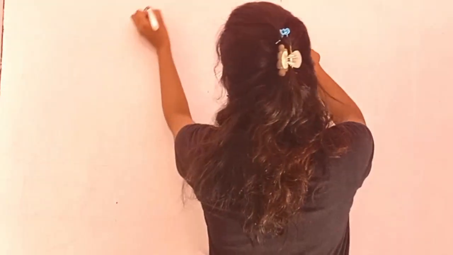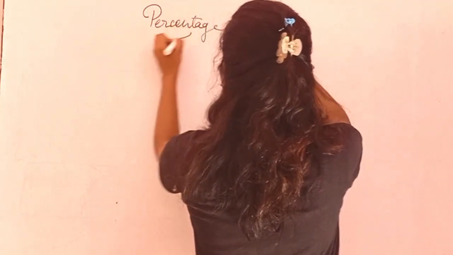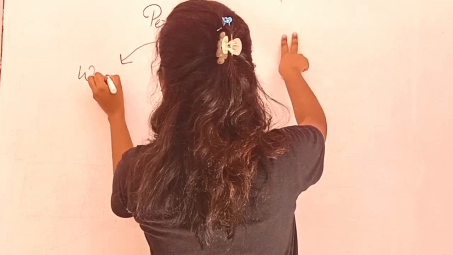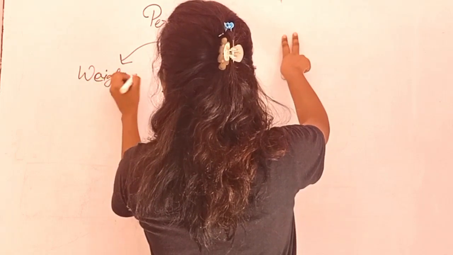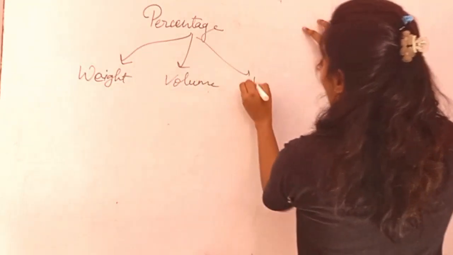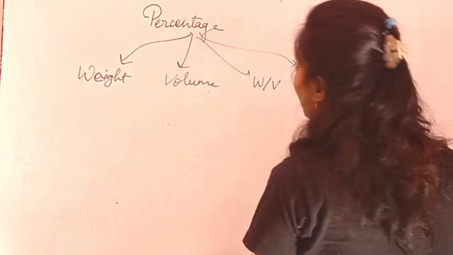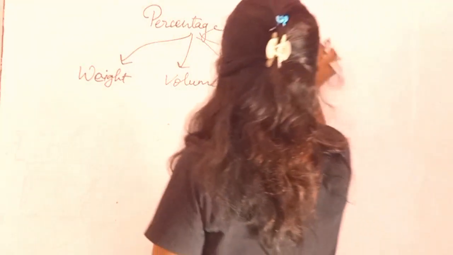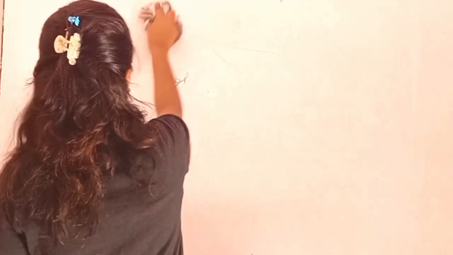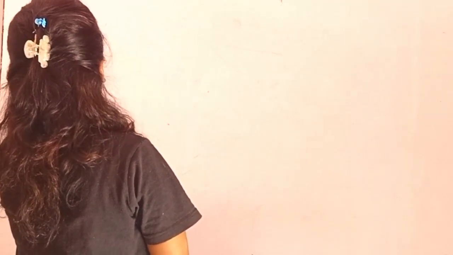Now we're going to put our ion percentage, and we will be having mass percentage, weight percentage, volume percentage, volume and mass percentage, and I hope this is clear. Moreover, if something more comes up, I'll tell you. So let's begin with percentage number one, that is your mass percentage.